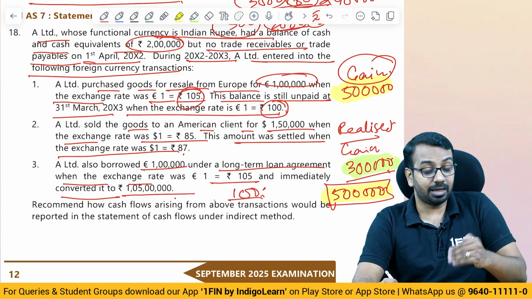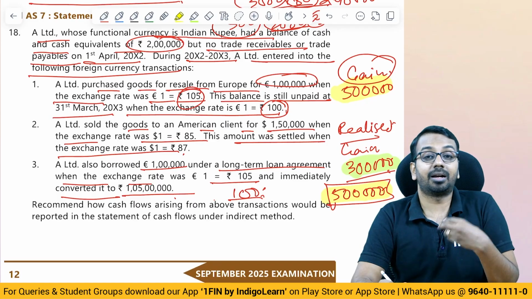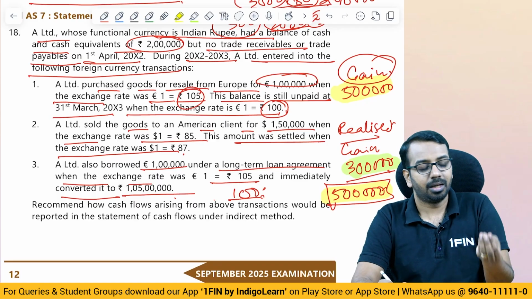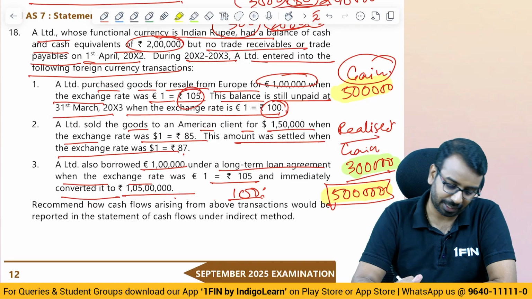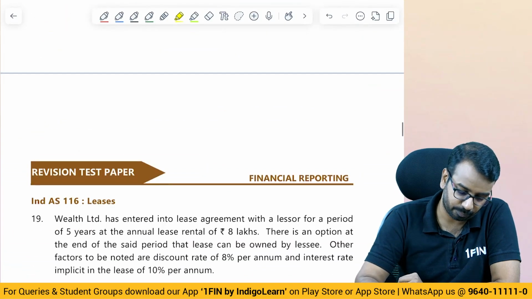So if it is unrealized gain, we would have added it to the profit. Now we will reduce it from the profit to arrive at the cash flow. Recommend how cash flows arising from the above transactions will be reported in the statement of cash flows under the indirect method.